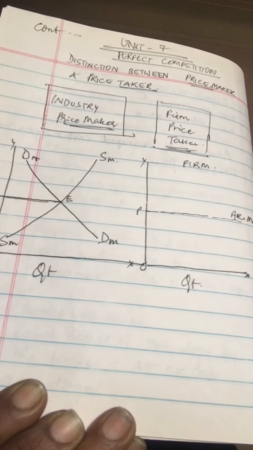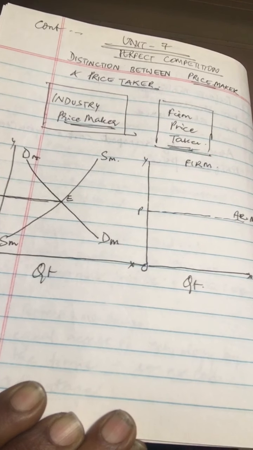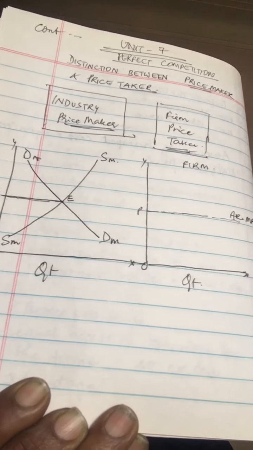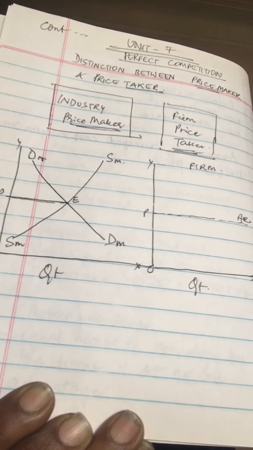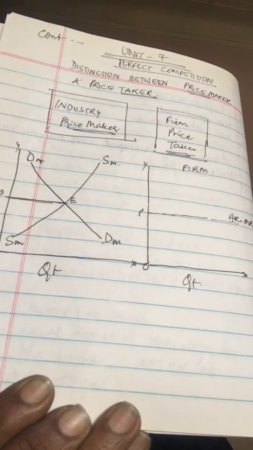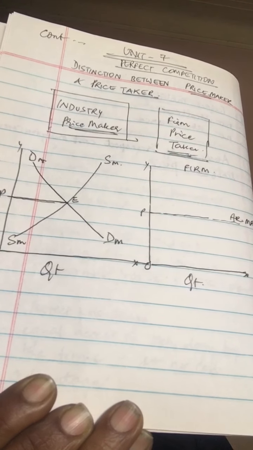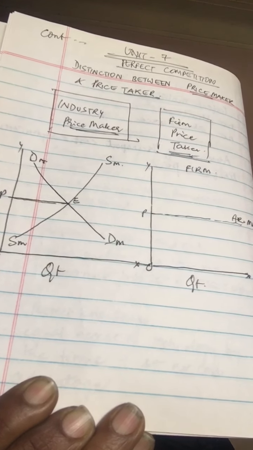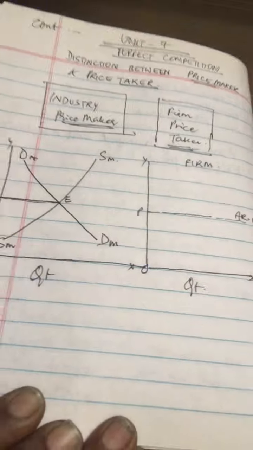Because the demand is at this price, it can sell any amount of units, and at this price any amount is demanded in the market. So a perfectly competitive firm cannot alter the price, but it can produce and sell any quantity of output, and hence for a firm price is given. And that is why we often say that the firm is a price taker.